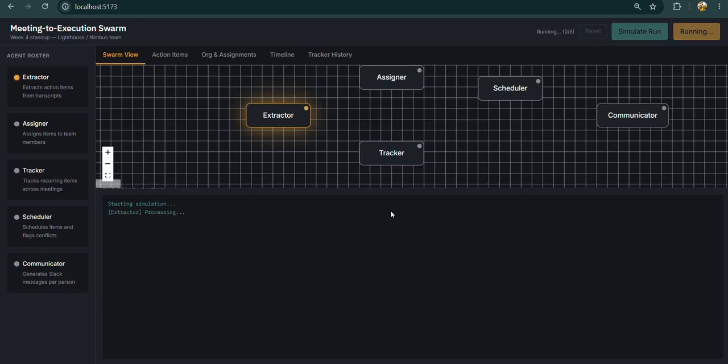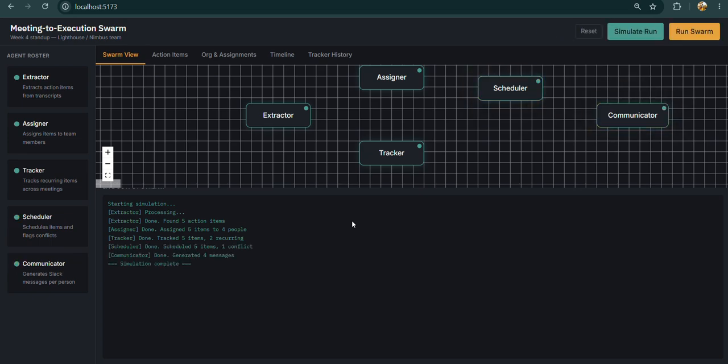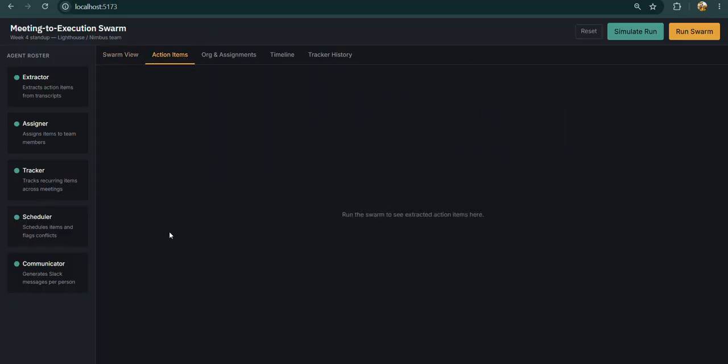I'll run the simulation for you to know how it works. So as you can see, assigner, tracker, scheduler, communicator. So now you can see that the task has been completed. So now we'll run it again.